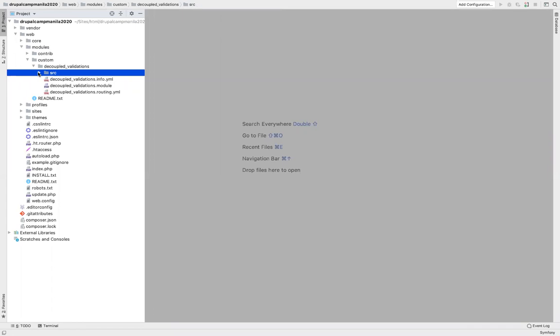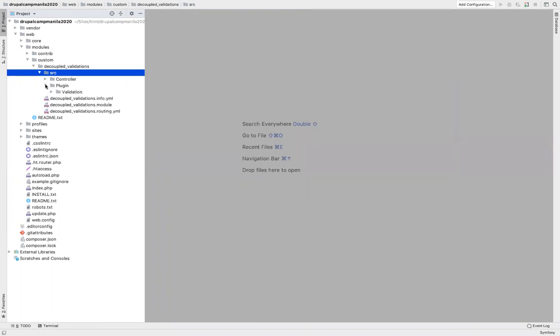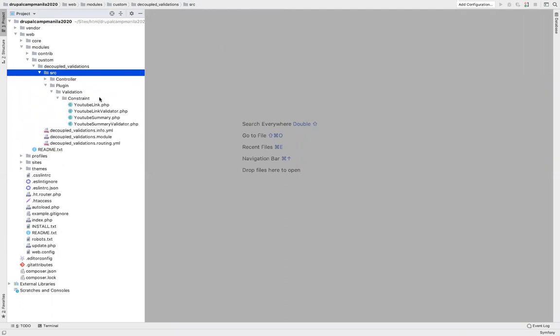Constraint classes and constraint validator classes, both plugins, are supposed to follow the namespace Plugin\Validation\Constraint. This is where you have to create your plugins. The very first constraint class which I have created is YouTubeLink. I'll open this file.